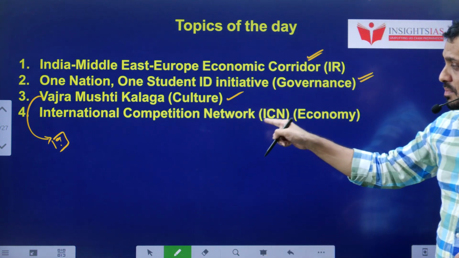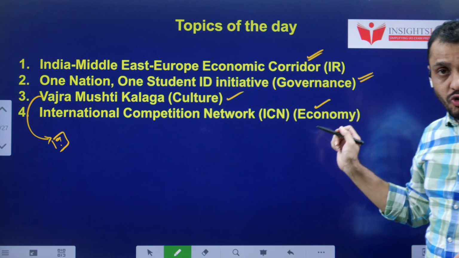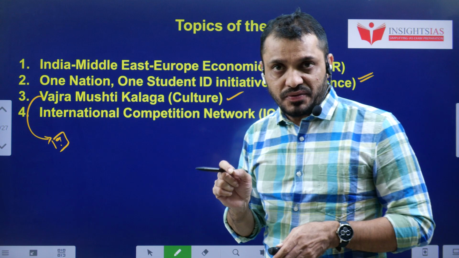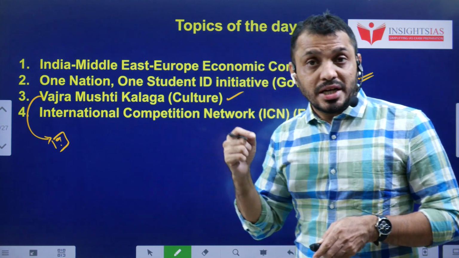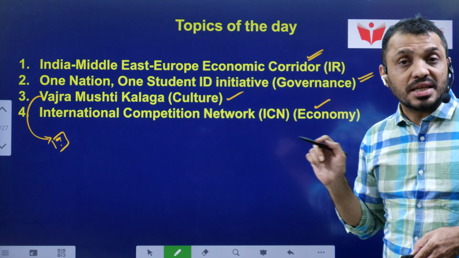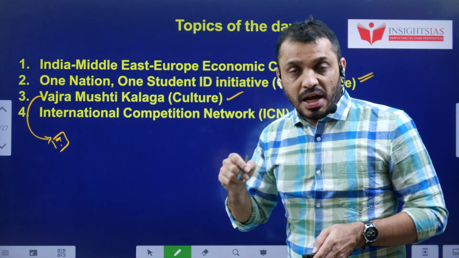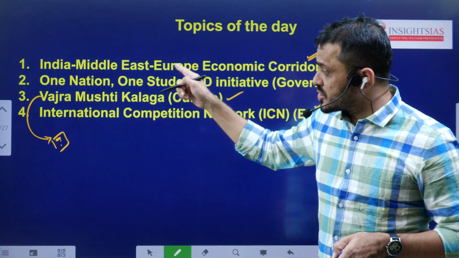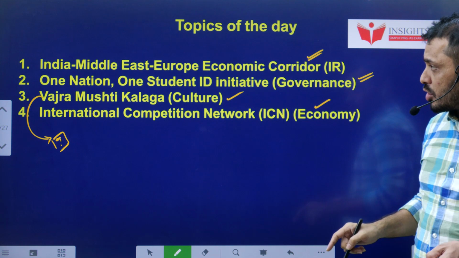Then International Competition Network, ICN, it is related to economy. In India, we have one agency known as Competition Commission of India. Recently, it joined the steering committee of this particular organization. The steering committee consists of 18 members and we will discuss further regarding this particular news. Now, first let us see the first topic, India, Middle East, Europe Economic Corridor.